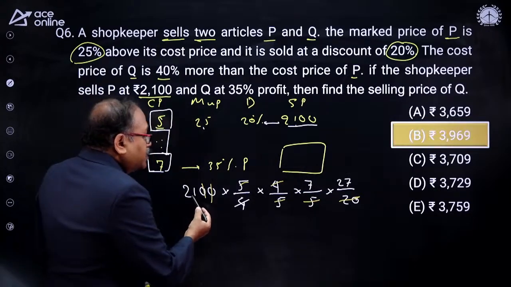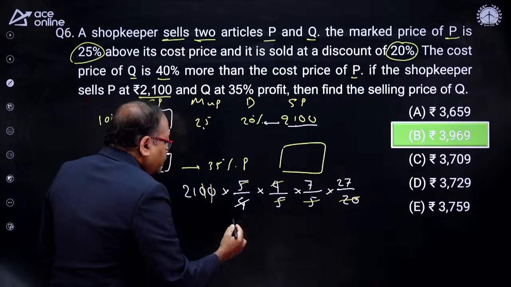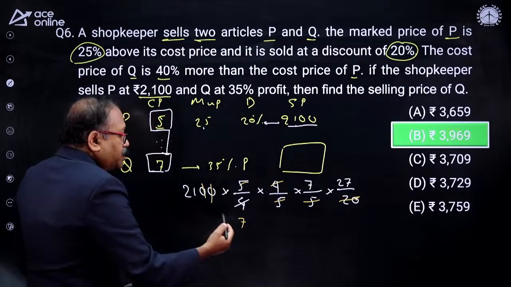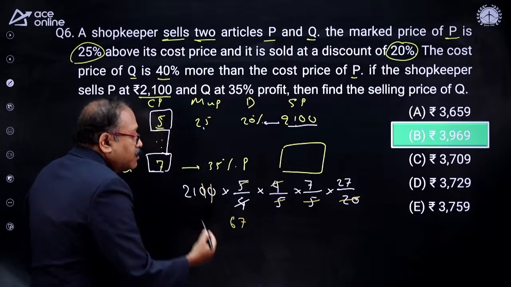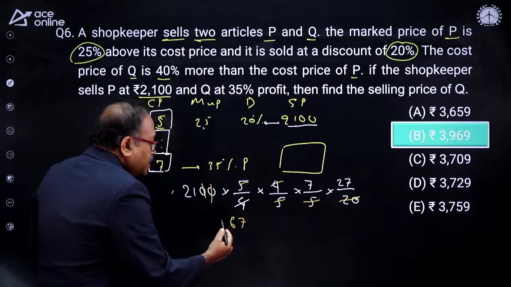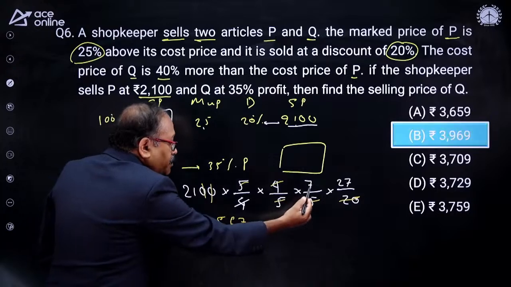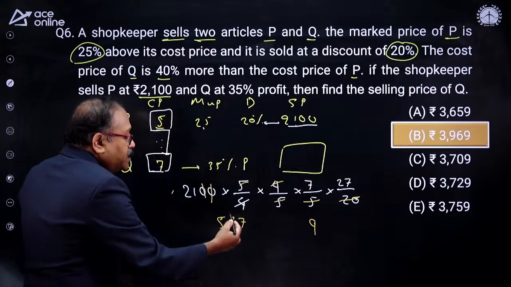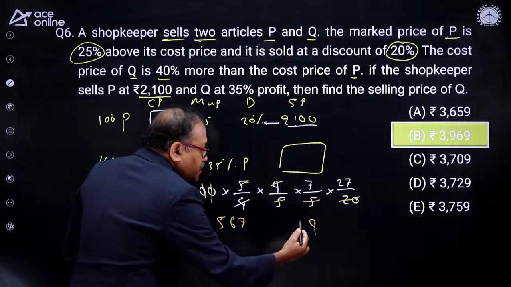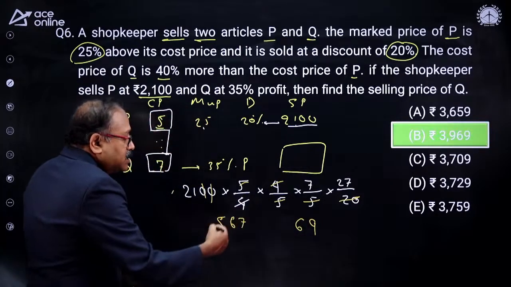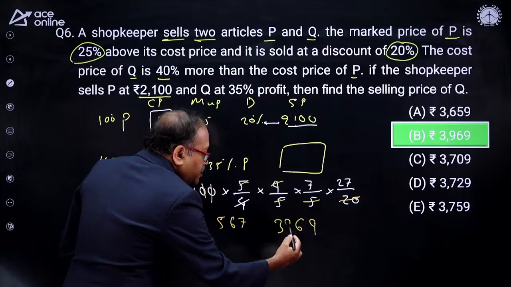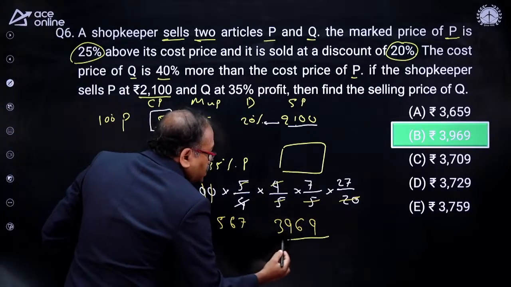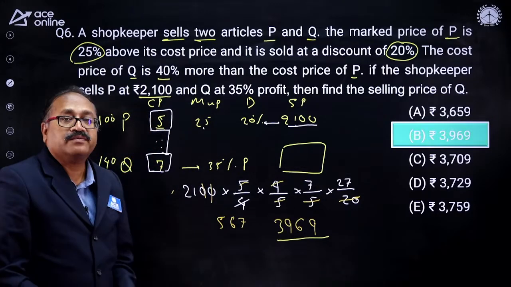So let's see that 21 into 27, what comes? 7 1 is 7 and that 2 and 7 to 14. 14 plus 2 is 16, carry 1, and 2 to 4 plus 1 is 5. And multiplied by 7, 7 7 49, carry 4, and 7 6 is 42 plus 4 is 46, carry 4, 7 5 35 plus 4 39. So this is your answer. This is the selling price of Q.